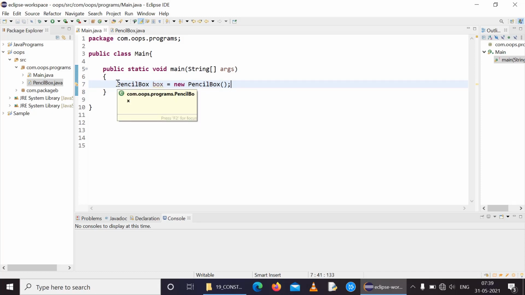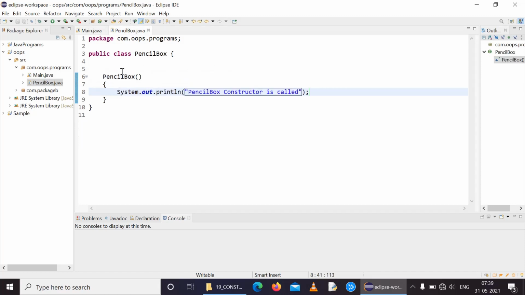We have just created the object for this pencil box and nothing more. We have not explicitly called the constructor. We will run this code. If the constructor is called immediately after object creation, we will be provided with the output: pencil box constructor is called.